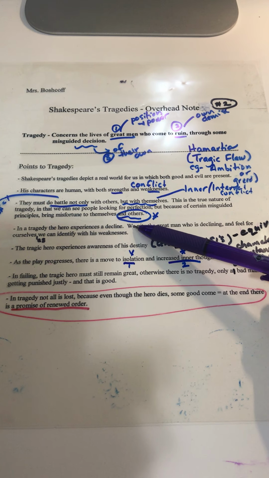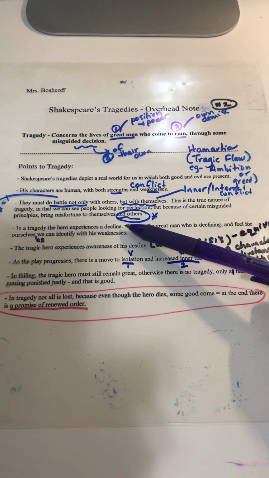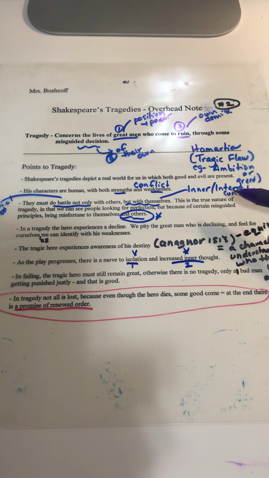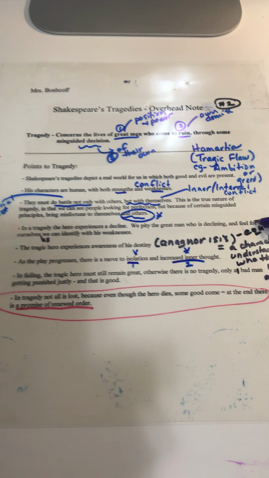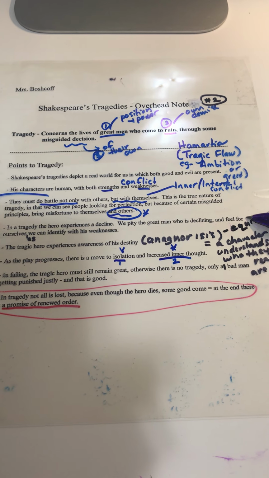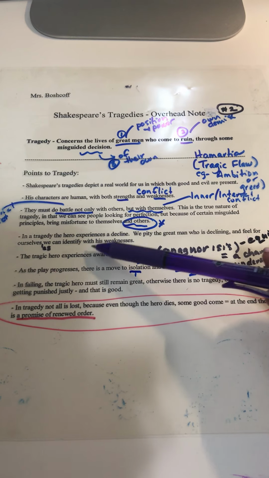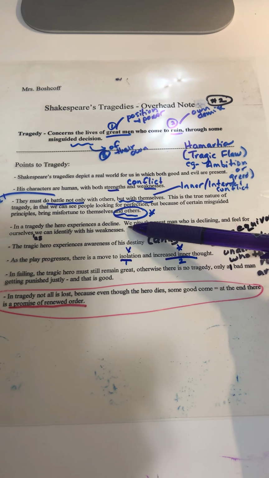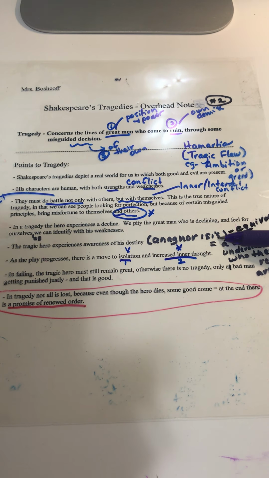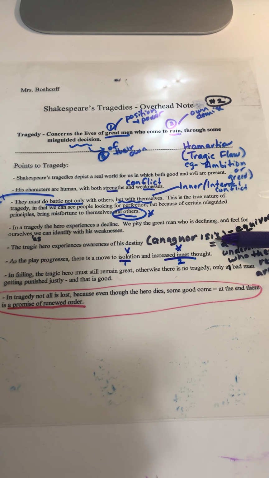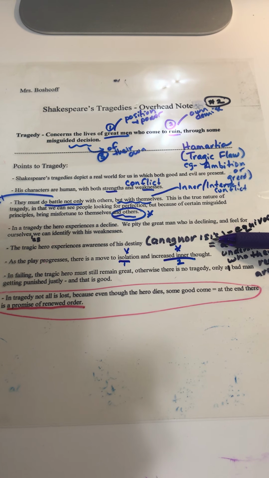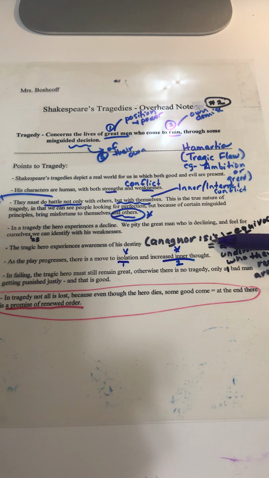In tragedy, the hero experiences a great decline, right? A downfall. We pity the great man who is declining, and we feel for ourselves as we can identify with his weaknesses, right? Not that we would kill, certainly, I would like to hope none of us would kill in order to gain position and power.